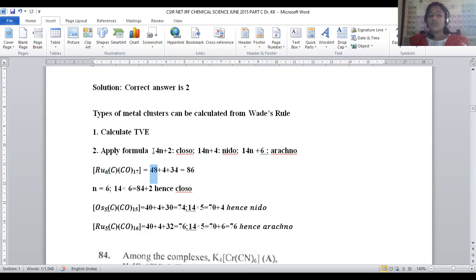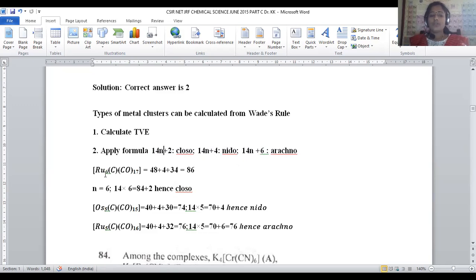Now, let us apply Wade's rule. What is Wade's rule? 14n plus 2 denotes closo, 14n plus 4 denotes nido, 14n plus 6 denotes arachno, right? This is purely applicable to transition metal complexes. If we go with main group elements, we have to replace 14 with 4, so the formulas are 4n plus 2, 4n plus 4, 4n plus 6, right? Closo denotes a caged structure, nido denotes a nest-like structure, arachno denotes a net-like structure, right? So now let us predict which structure the ruthenium 6 complex has.